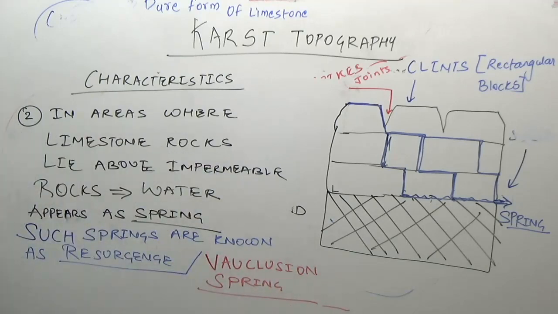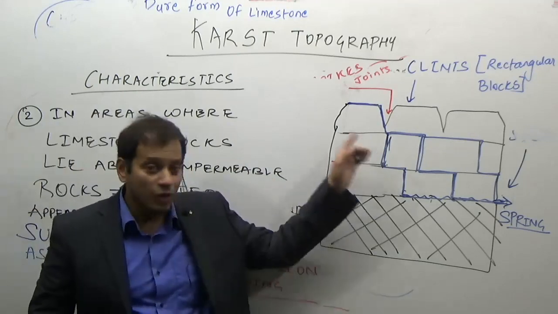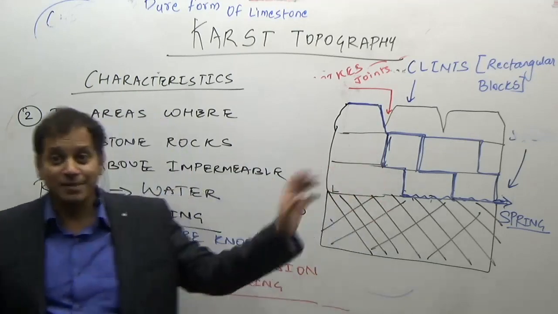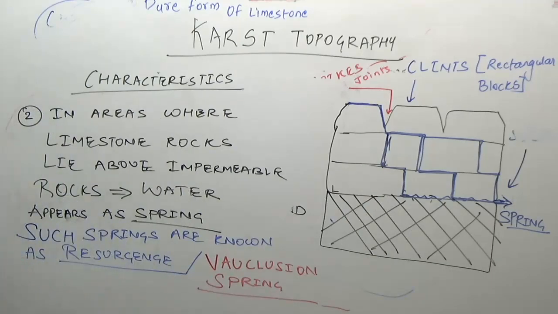So what is a Vauclusian spring or what is a resurgence? It is a spring associated with karst topography. Are you getting it? Why is it associated? Because the water which disappears suddenly reappears somewhere else. So it is known as a Vauclusian spring.